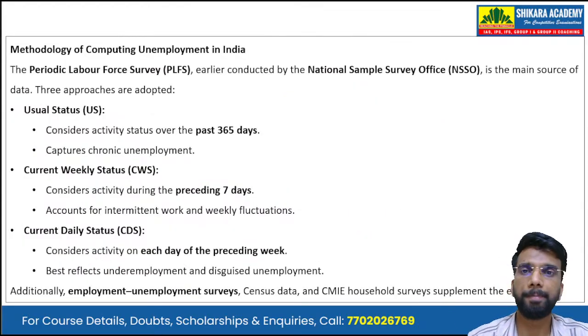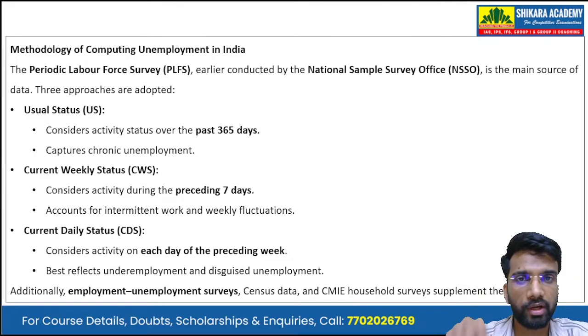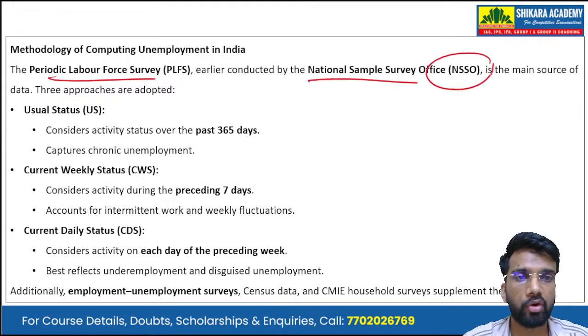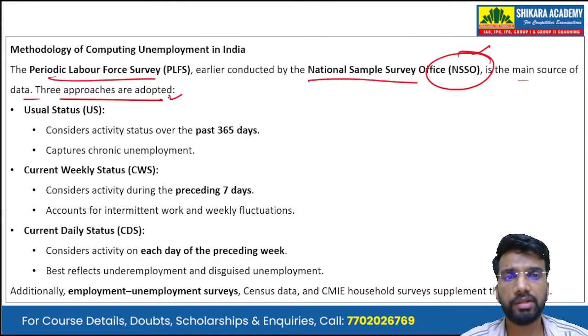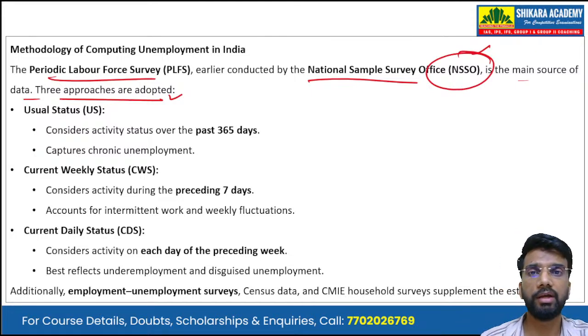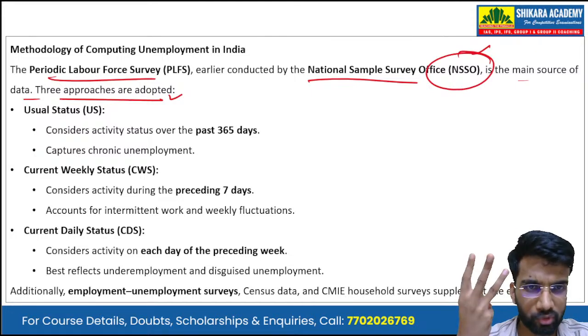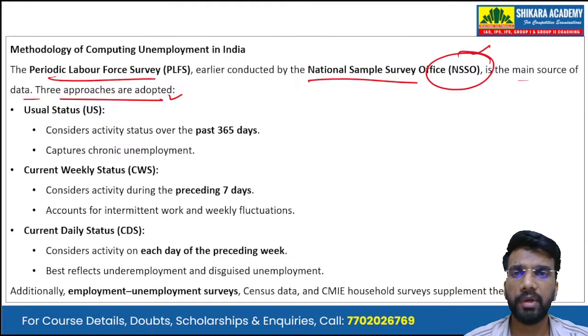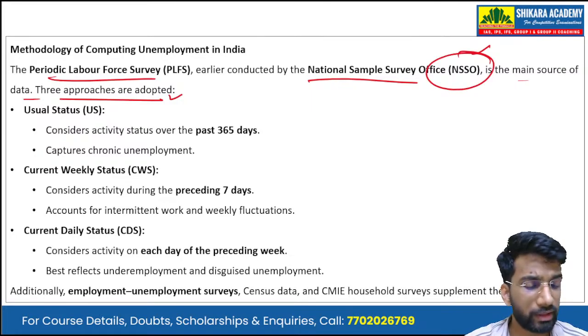Now, starting with the body. So the methodology of computing unemployment in India, we have the Periodic Labour Force Survey, which was earlier conducted by the National Sample Survey Office, or the NSSO, is the main source of data. And this Periodic Labour Force Survey adopts three approaches in order to get the unemployment data in the country.